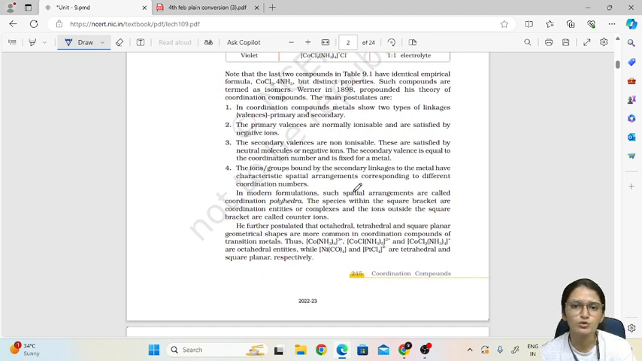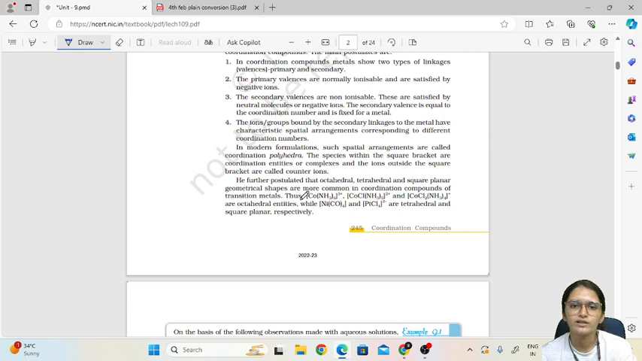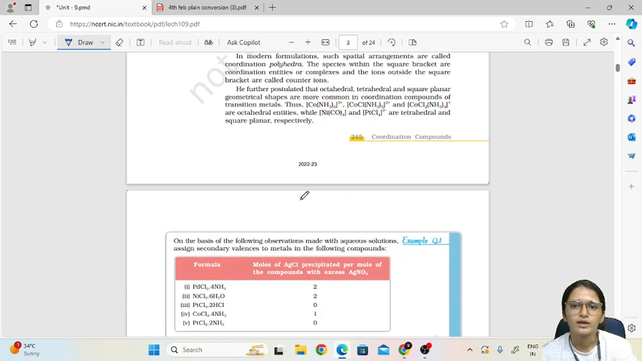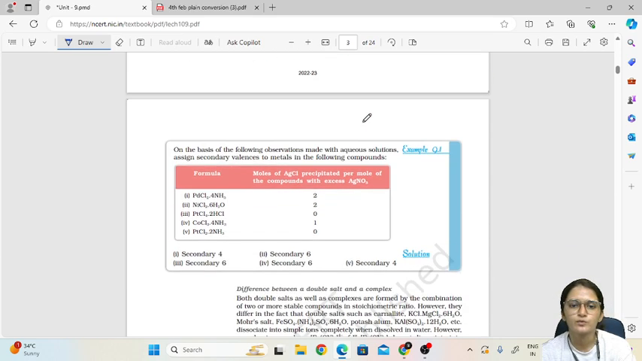Then the ions or groups bound by the secondary linkages to the metal have characteristic spatial arrangements corresponding to different coordination numbers. Okay, so he further postulated octahedral, tetrahedral and square planar geometrical shapes, which are more common in coordination compounds, for example hexaamminecobalt and pentaamminechloridocobalt. So these are the compounds which have octahedral, tetrahedral and square planar geometry.